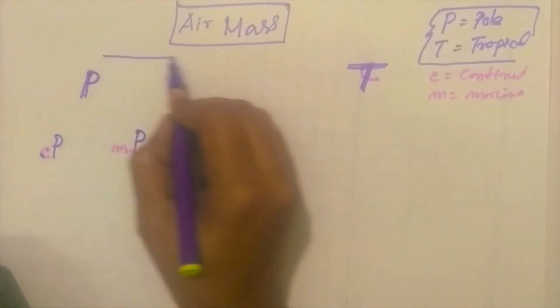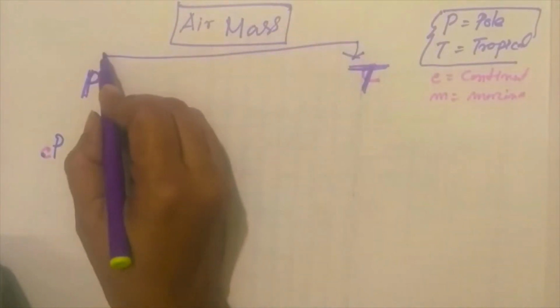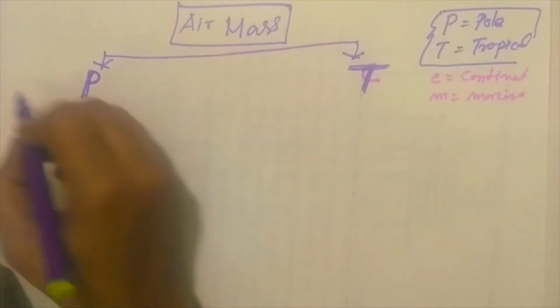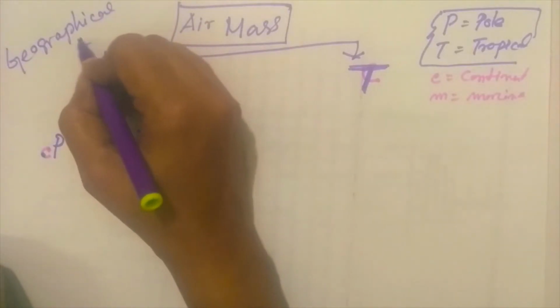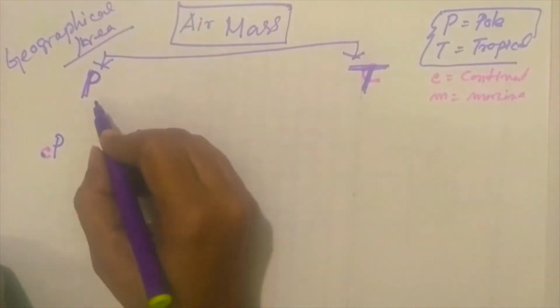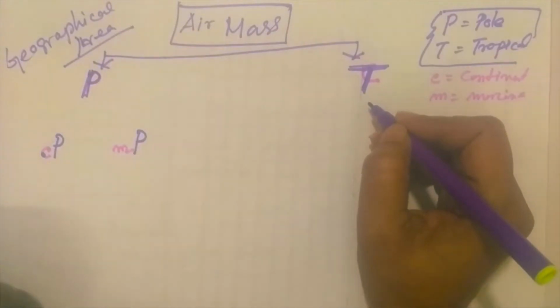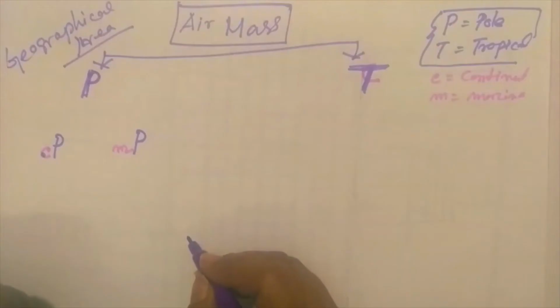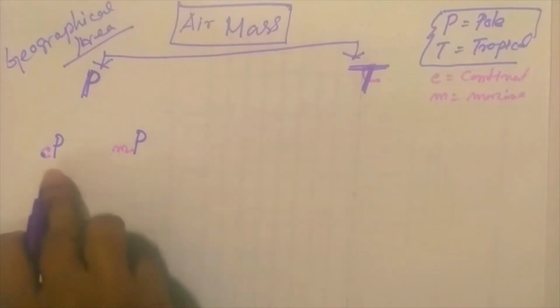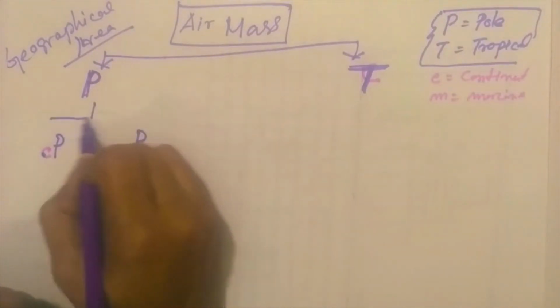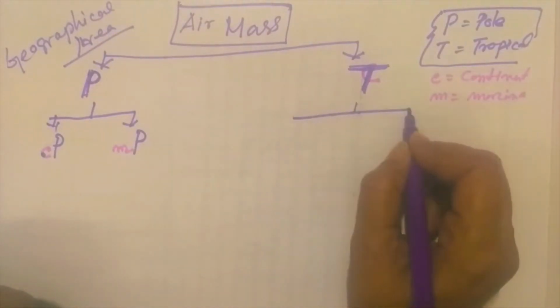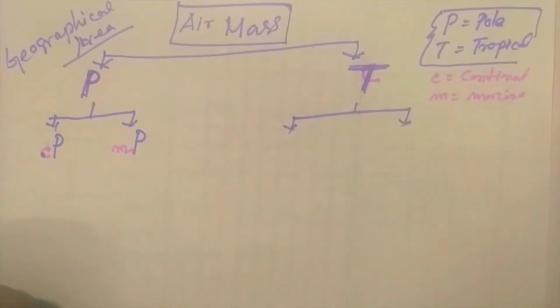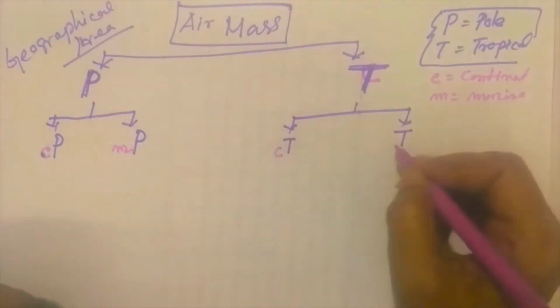So air masses are basically of two types. They may develop in the pole or the tropics, on the basis of geographical location or area. The tropical area may develop on continent and over the ocean. C for continent, M for maritime or ocean. Similarly, the tropical zone may be on continent and may be in ocean. So for T, before T we can put C and M.